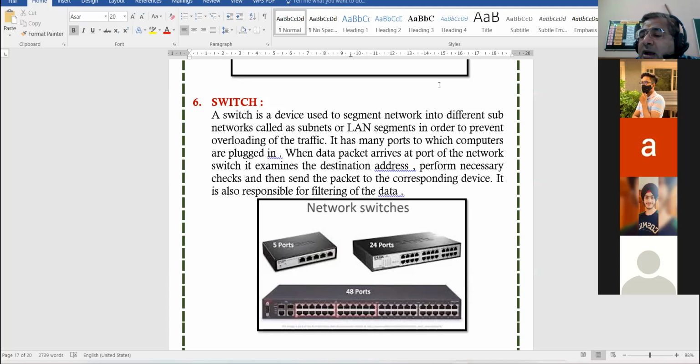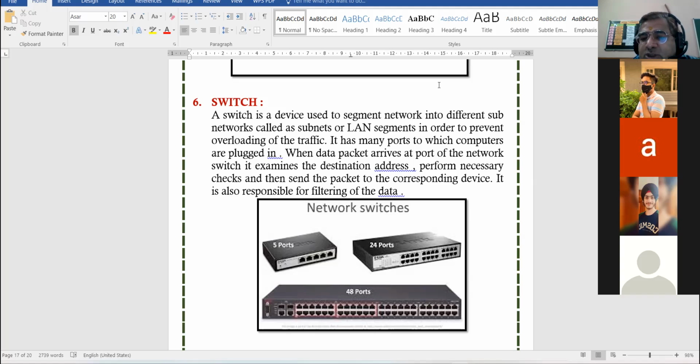Okay. Switch intelligently blocks the traffic overloading. It prevents the traffic overloading, right? Which hub cannot do. Switch provides filtration of the data, which hub cannot do. No doubt both have the same function, right?